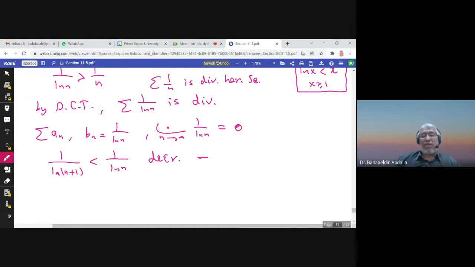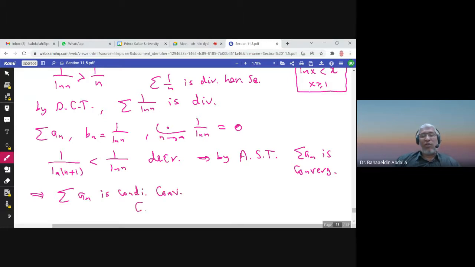So it's decreasing. So by alternating series test, summation an is convergent. So what is the conclusion? Summation an is conditionally convergent, or CC.